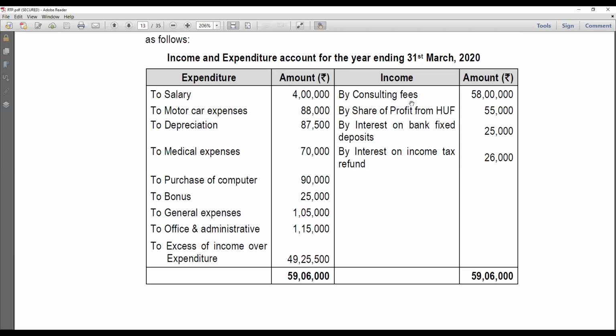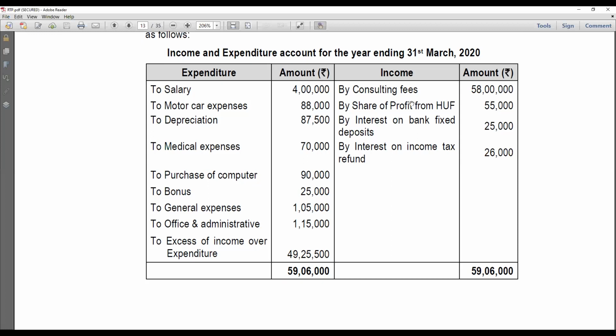So again, on the expenditure side, we have a list of expenses as per the book profit. So whatever is arrived at as per the income and expenditure account is termed as book profit. We'll have to make adjustments to this based on our Income Tax Act to arrive at the total income as per the Income Tax Act.